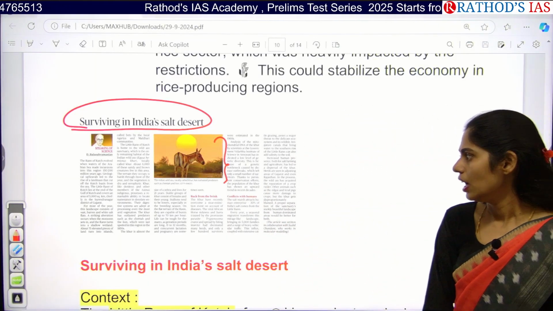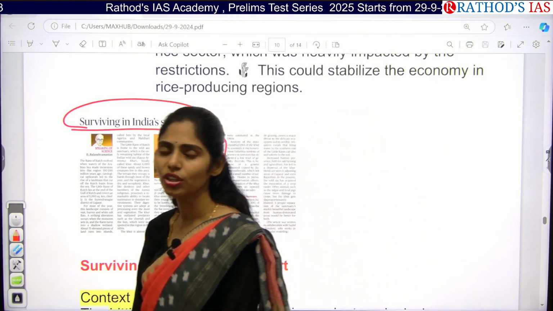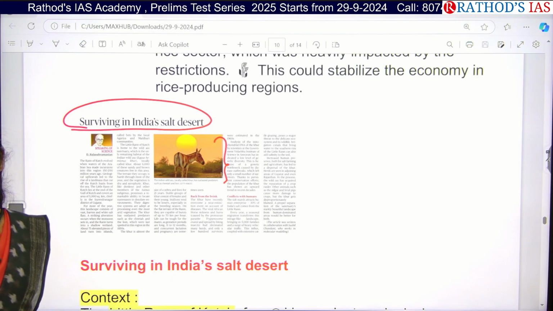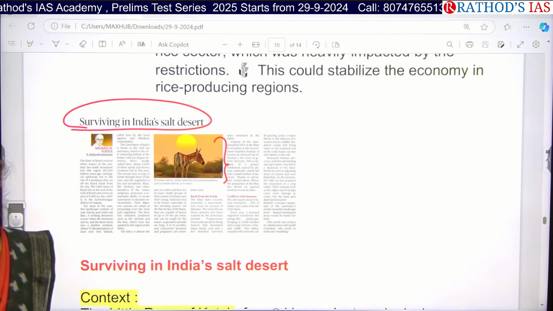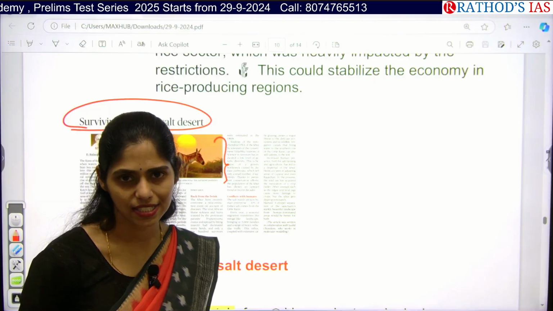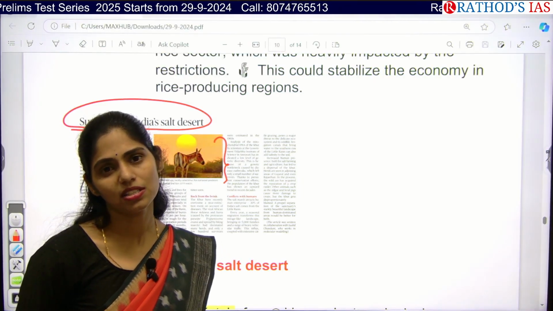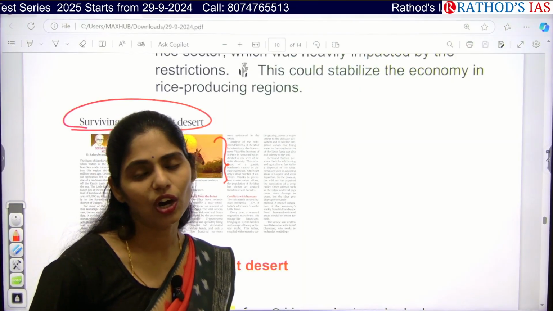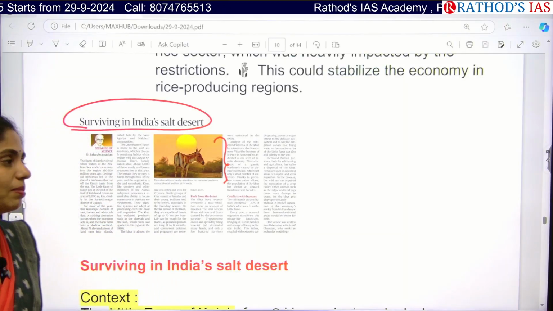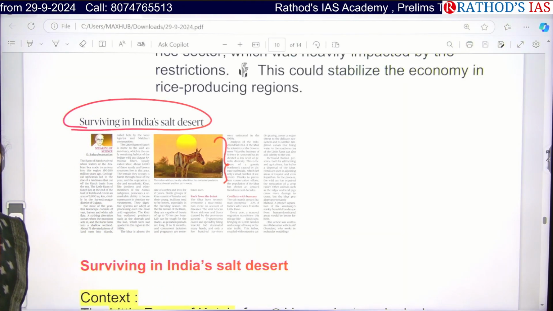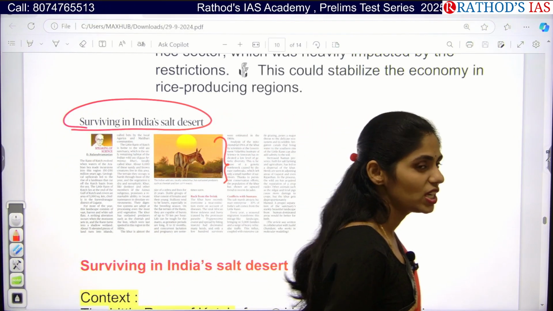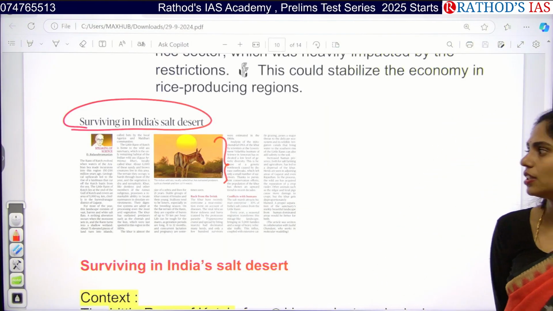So actually, this Rann of Kutch is facing two different problems because of climate change. One is that deserts are becoming like wetlands during the monsoon season, and after the rainy season is done, again it is going back to salt desert. And on another side, the animals which are living here are facing problems adapting to the changing climate. So one such animal which is struggling here is the Indian wild ass. Whatever conservation steps we are taking, because of climate change these efforts are going in vain. So this is what is mainly said.